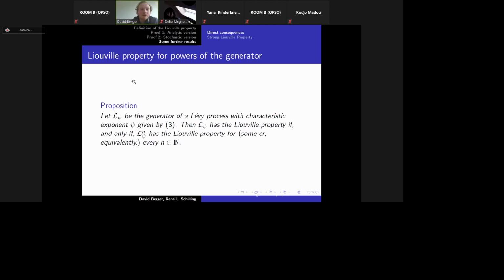Okay. Furthermore, if you take the generator of the Liouville process and assume that it has the Liouville property, then you know that all powers of L psi also have the Liouville property, and especially, if the power of L psi of every order has the Liouville property, then also L psi has the Liouville property.